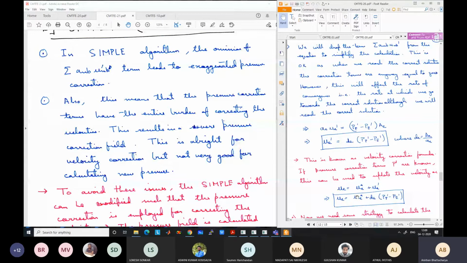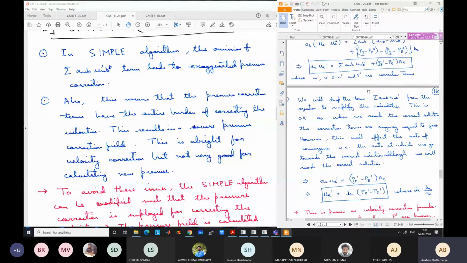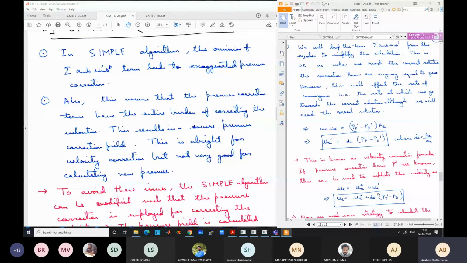So if there is a severe, exaggerated pressure correction field, it does not cause too much problem in correcting the velocity, but the way we have devised this, omitting this term, it leads to exaggerated pressure correction.